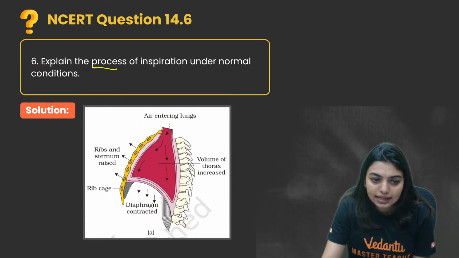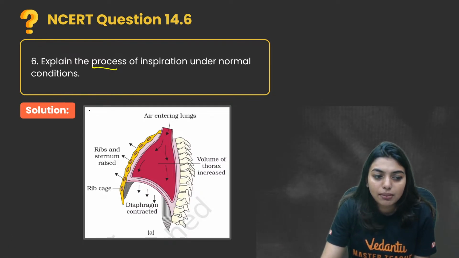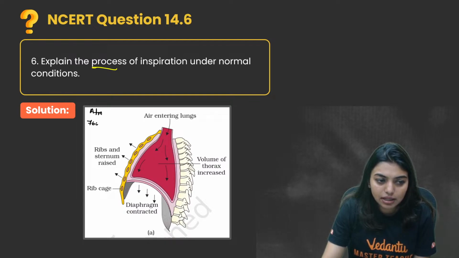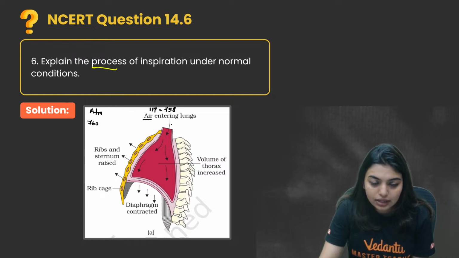See, look here, air is entering into the lungs. How did the air enter into the lungs, ma'am? Very simple. We manipulated our IPP, right? Atmosphere was 760 mmHg. I couldn't change that, but I changed the IPP to 758. So air will automatically move from a region of higher concentration to a region of lower concentration. Now air is entering into the lungs.